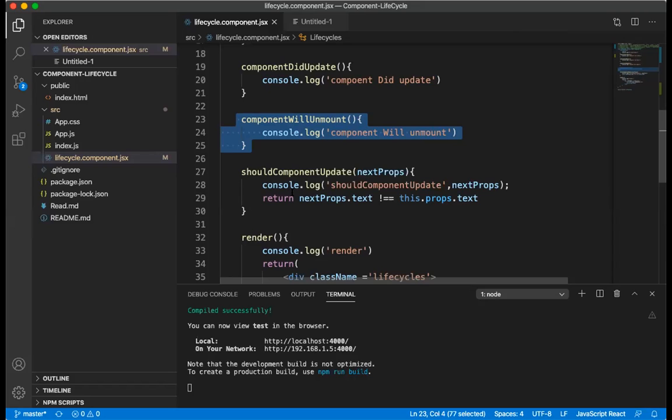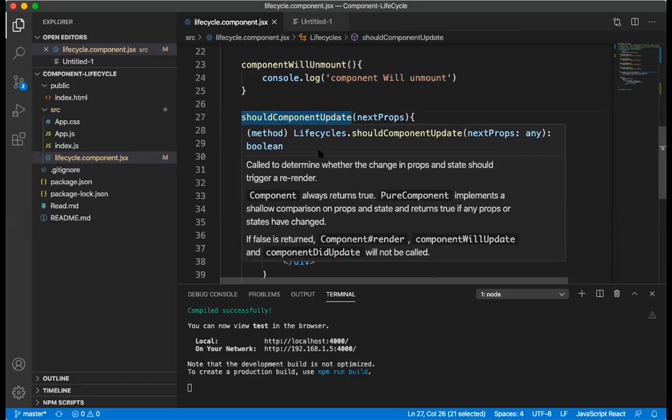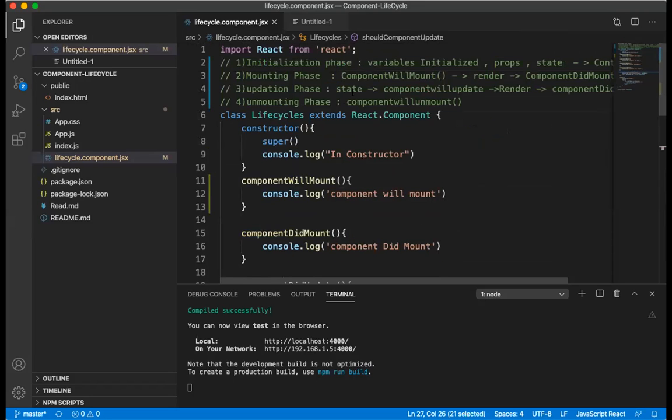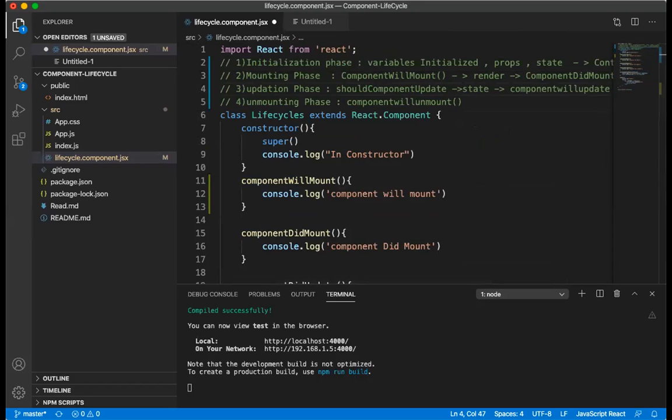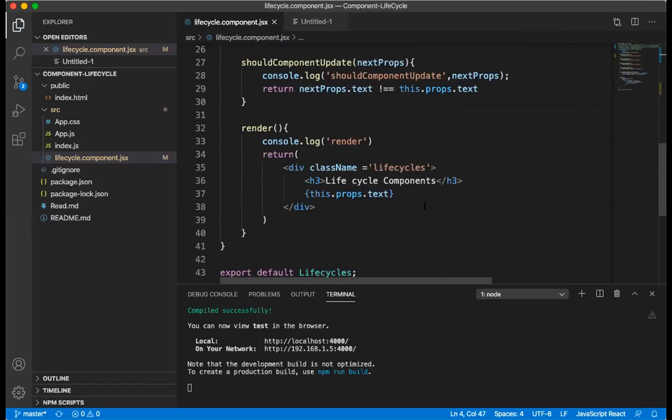And in between we have one more thing, which is should component update. It comes in the updation phase. It tells the component, do I need to update the component or not? It will come prior to this. Once the component is yet to update, this phase will come.